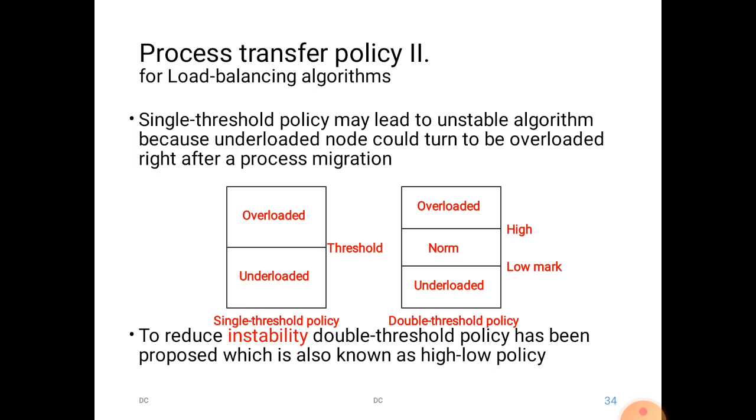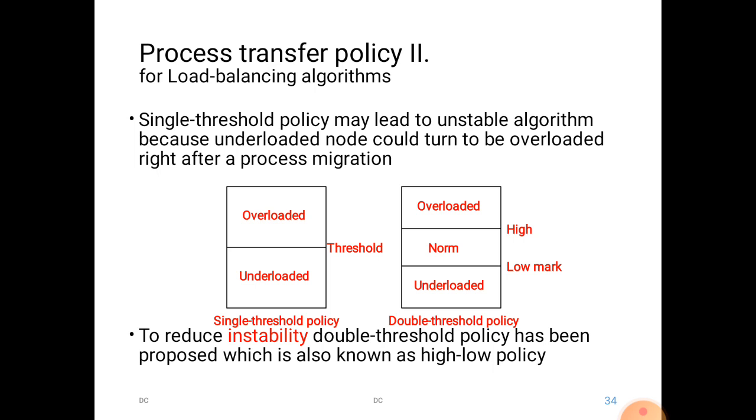To avoid the state changing immediately from underload to overload on reception of just one single load, we go from the single threshold policy to the double threshold policy. In the double threshold policy, the threshold is divided into two: a low mark and a high mark.